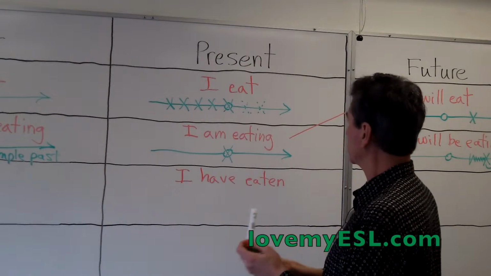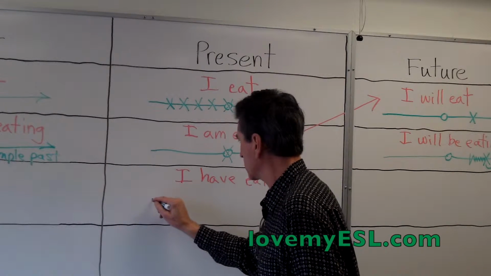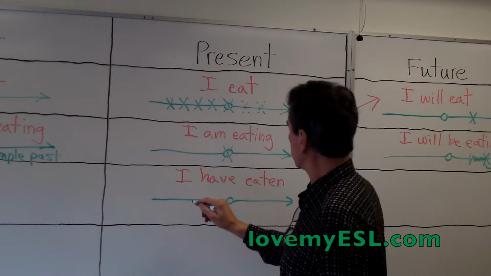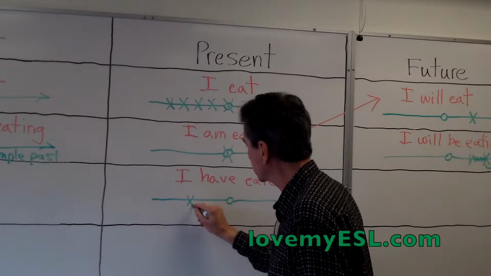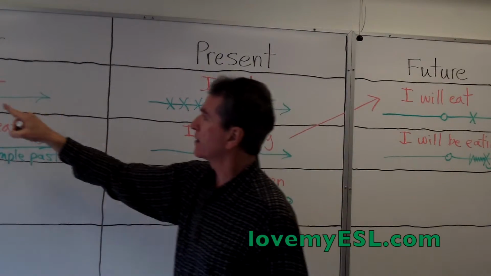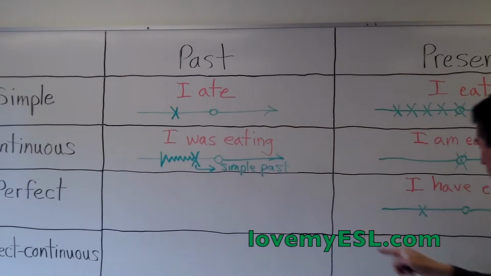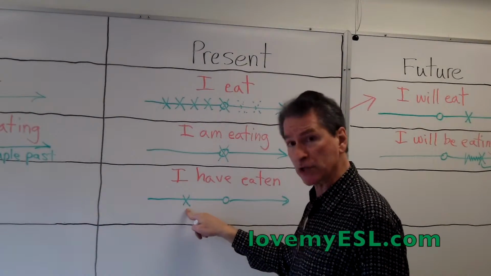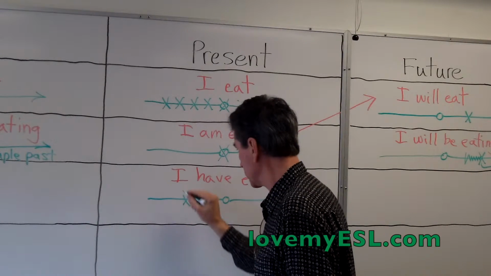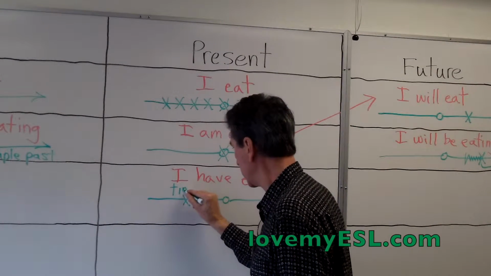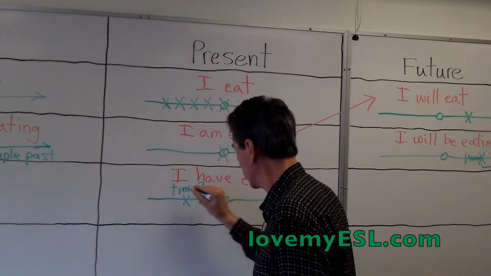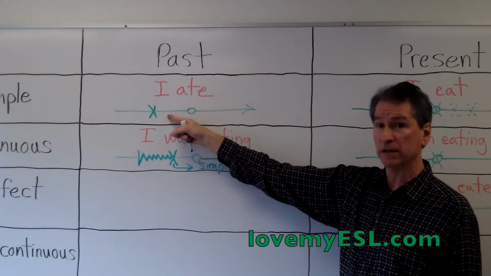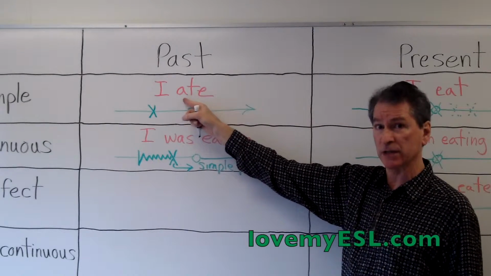What does it look like on the timeline? It looks like present, there's future. It's an action that happened in the past, so it looks very much like the past simple. However, with the present perfect, there is no time around this action. So I'm going to say time, T-I-M-E, is a question. Over here, I can say yesterday I ate. And if you do say the time, you use the simple past.